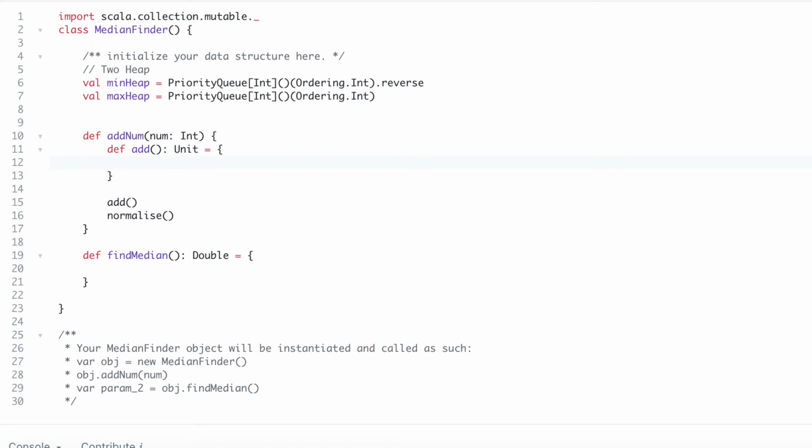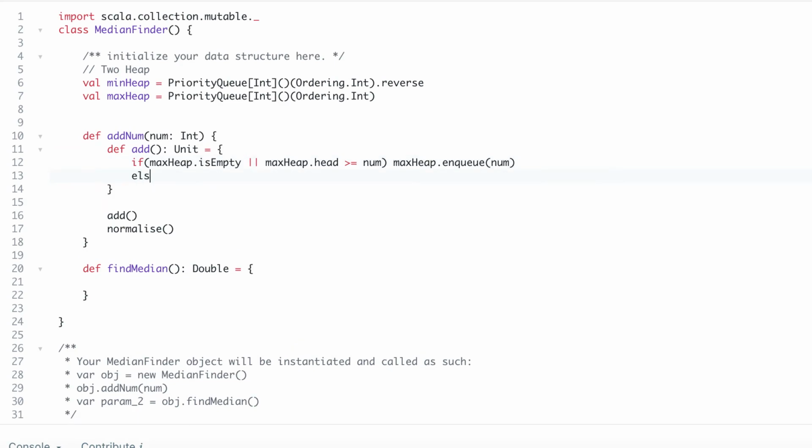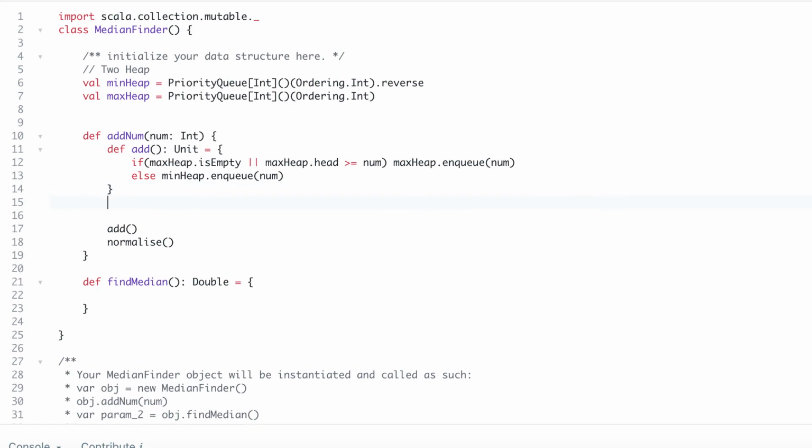This is a local function, and with the first condition, if max heap is empty or max heap head is greater than or equal to the number we were getting, in this case max heap enqueue this number, else min heap enqueue this number. So done. This is what we are talking about with enqueue, about add.